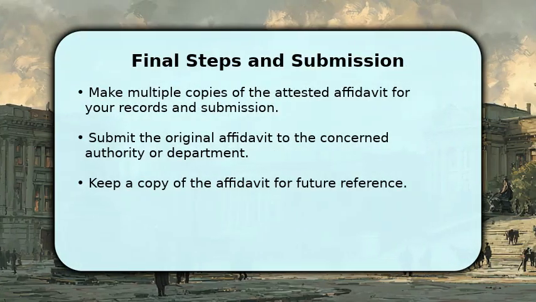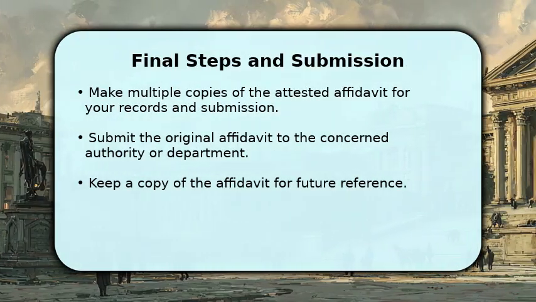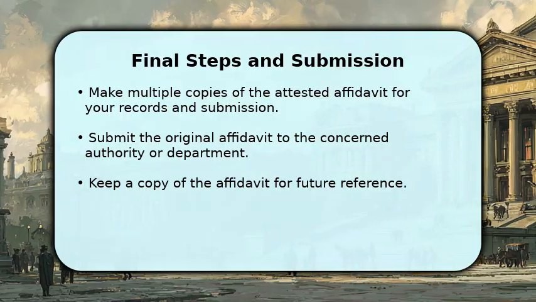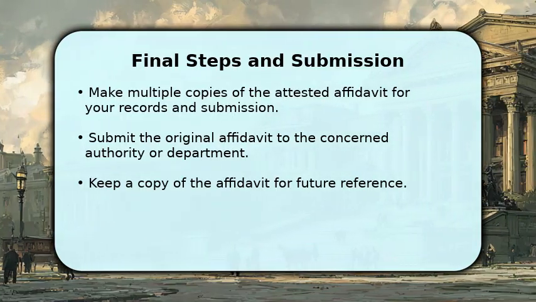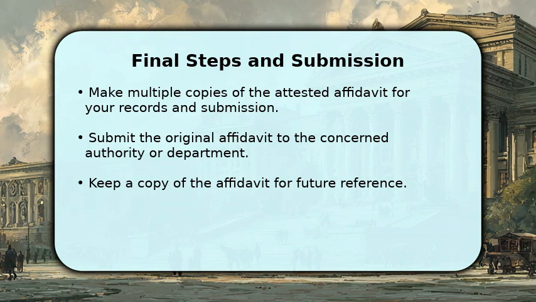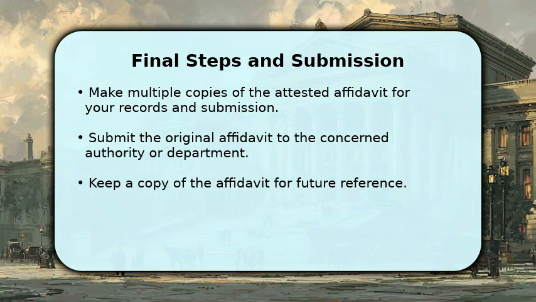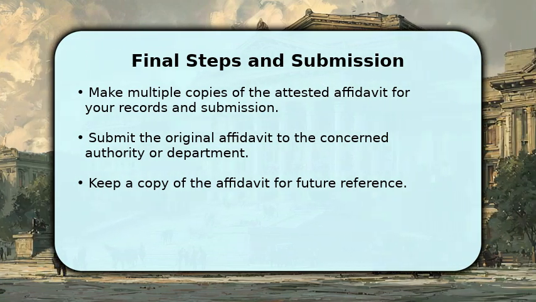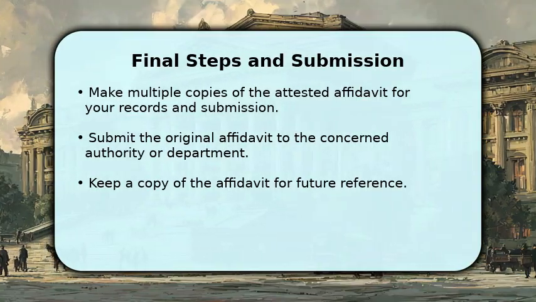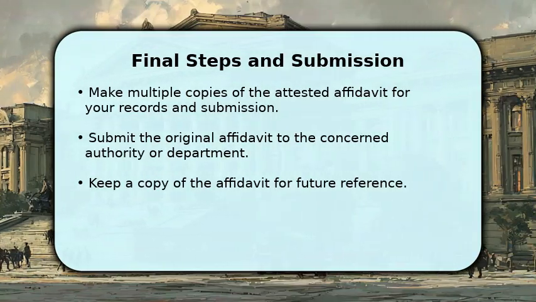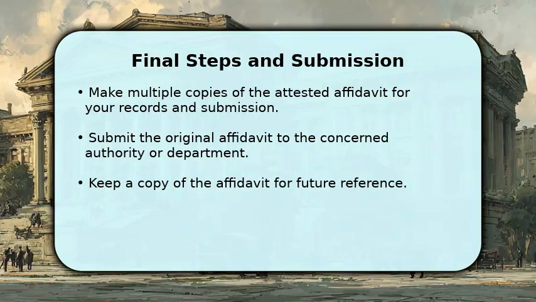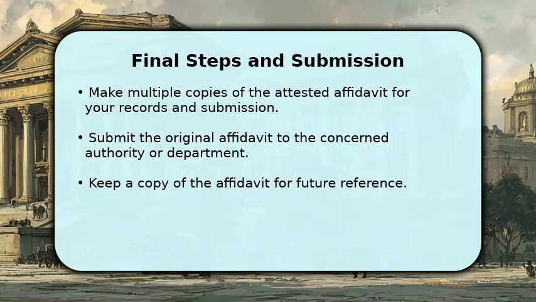Finally, after your affidavit has been properly attested, make sure to create several copies. You will need to submit the original document to the specific authority or department that requested it. It is always a good practice to retain at least 1 or 2 copies for your personal records and future reference. This ensures you have proof of submission and a record of the attested document.